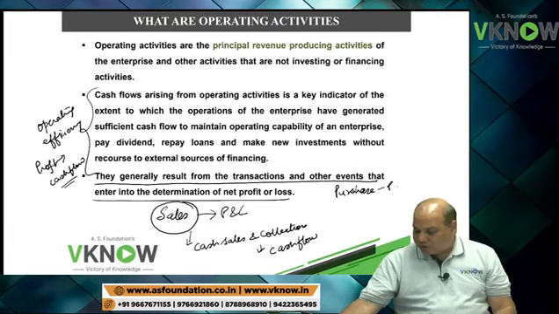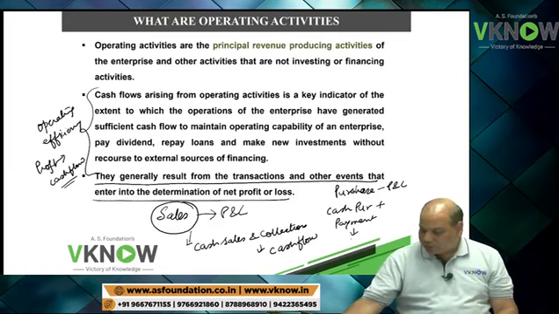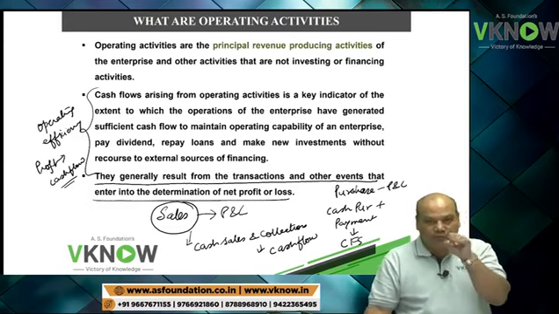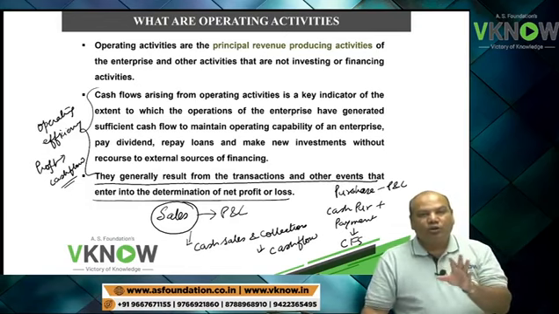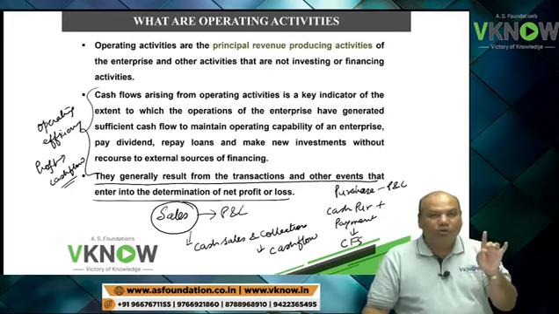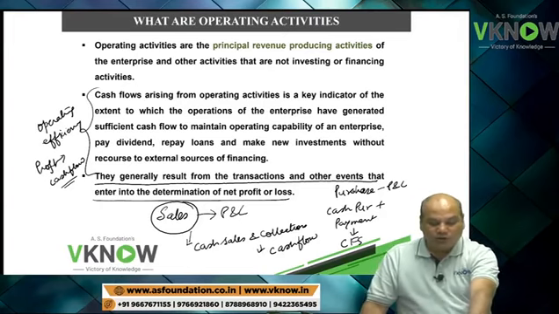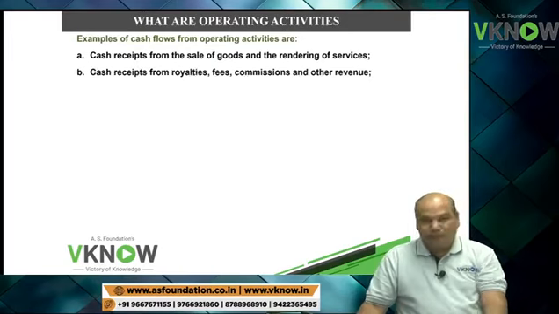Purchase will be written in the P&L account, but cash purchase and payment to creditor will be written in the cash flow statement. So most of the items which are written in the P&L account, I am saying most of the items, not all items, are usually also shown in the cash flow statement, but in the P&L account we follow the accrual method. In the cash flow statement we follow the cash system. That is, only when the actual cash flow is received, they will be presented in the cash flow statement.